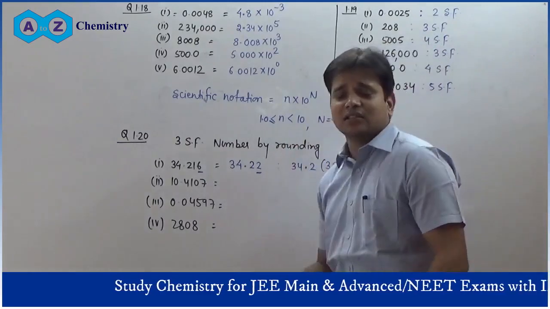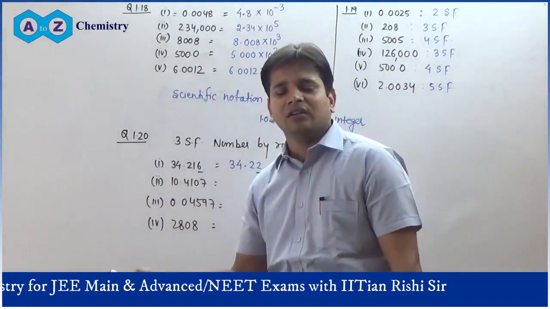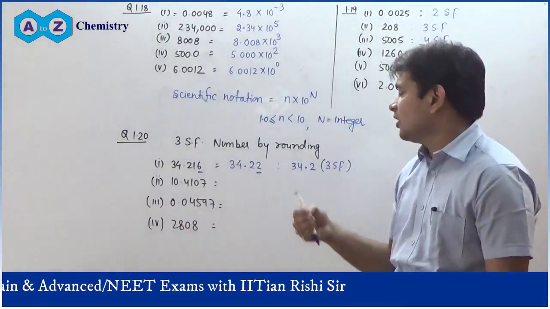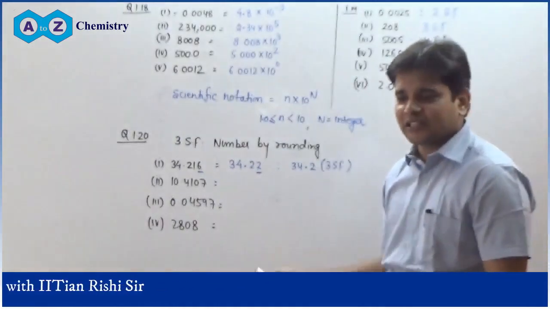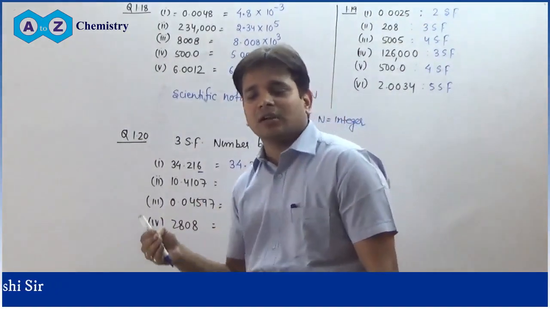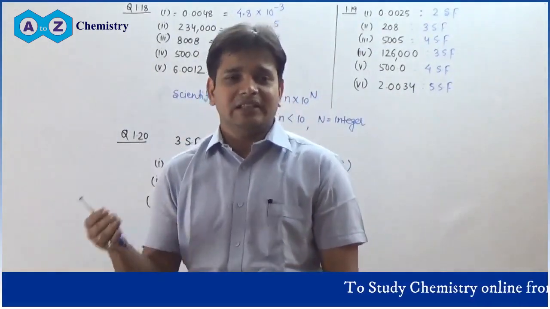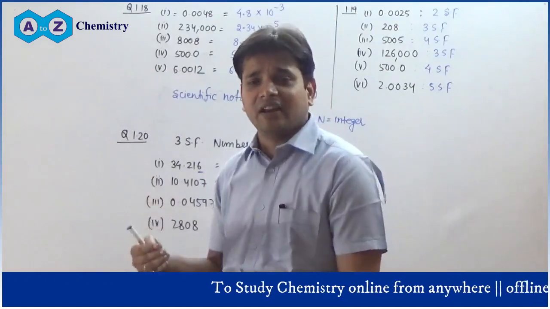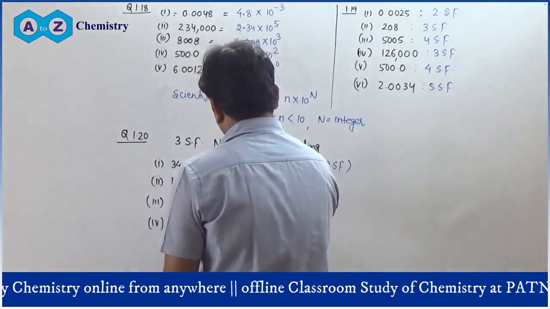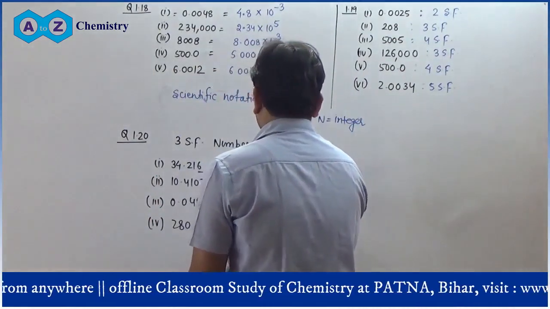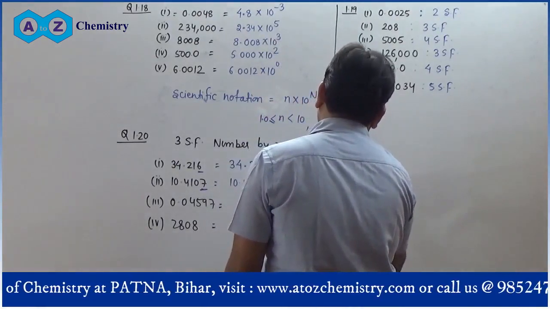For rounding, you should know that if a digit greater than 5 has to be rounded off, the previous digit is increased by 1. If a digit less than 5 has to be rounded off, the previous digit remains the same, not decreased by 1. And if you have to round the digit 5, then it depends on the previous digit whether it will increase or remain the same. If it is an odd number, it will be increased. If it is an even number, it will remain the same. So for 10.411, you round off the last digits: 10.41, and now 10.4. That is 3 significant figures.